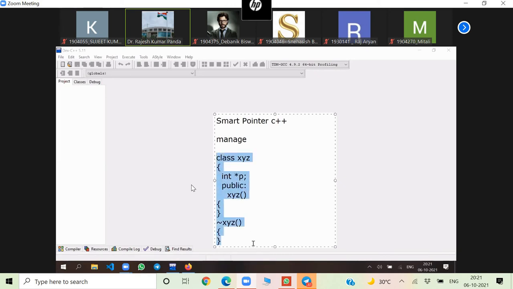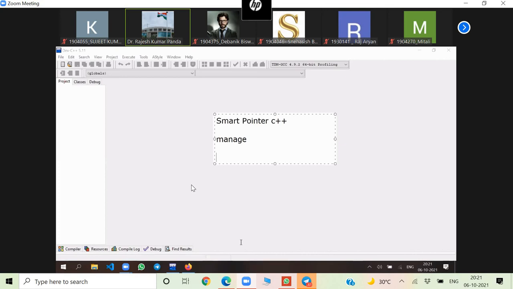When the object is created, the constructor will be called automatically. And when the object goes out of scope, the destructor will be called automatically. So forget about this because we are learning C now. If someone asks the definition of a smart pointer, it is a pointer which manages the memory automatically. The best example is a pointer to objects, which will allocate and deallocate the memory automatically.